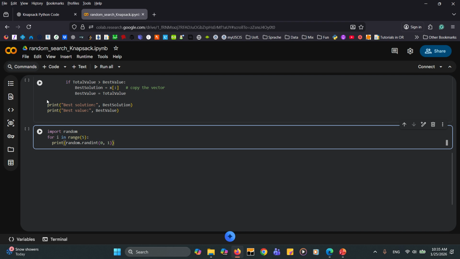So first we import the random, and then we are going to have 5 random numbers, either 0 or 1.